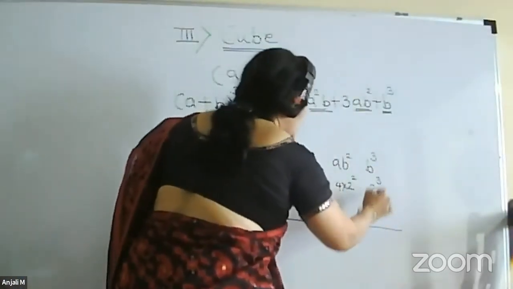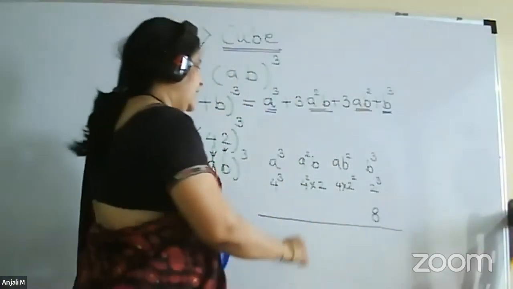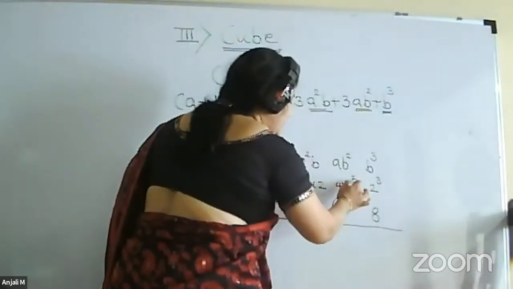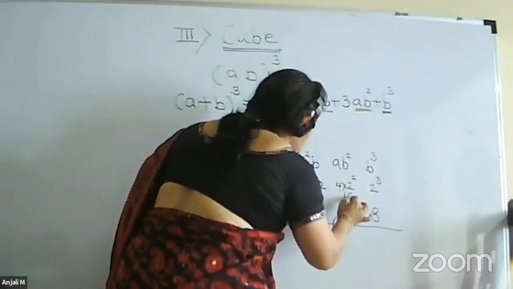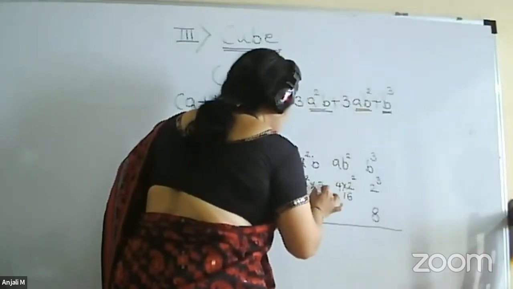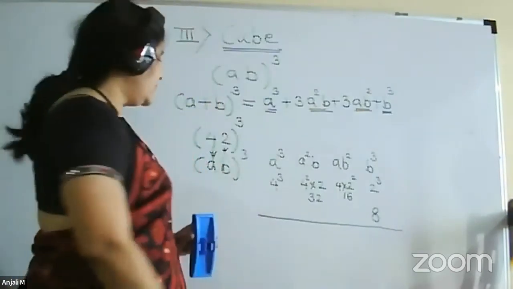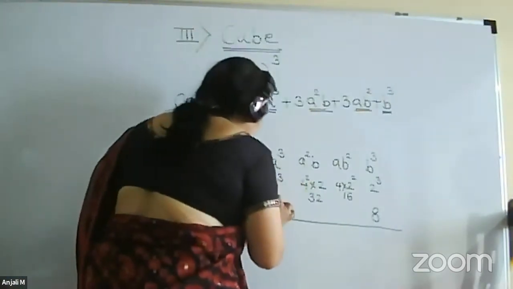Now, what is 2 cube? So it will be 8. No carry. Then here 2 square will be 4. 4 into 4, we will get 16. Then 4 square will be 16 into 2. So you will get it as 32. And 4 cube, you will get it as 4 into 16.